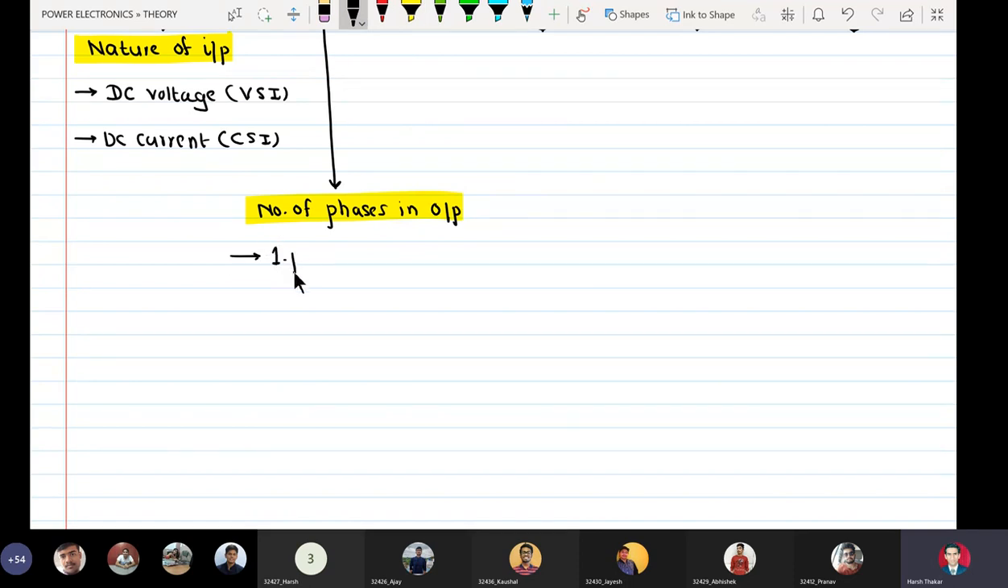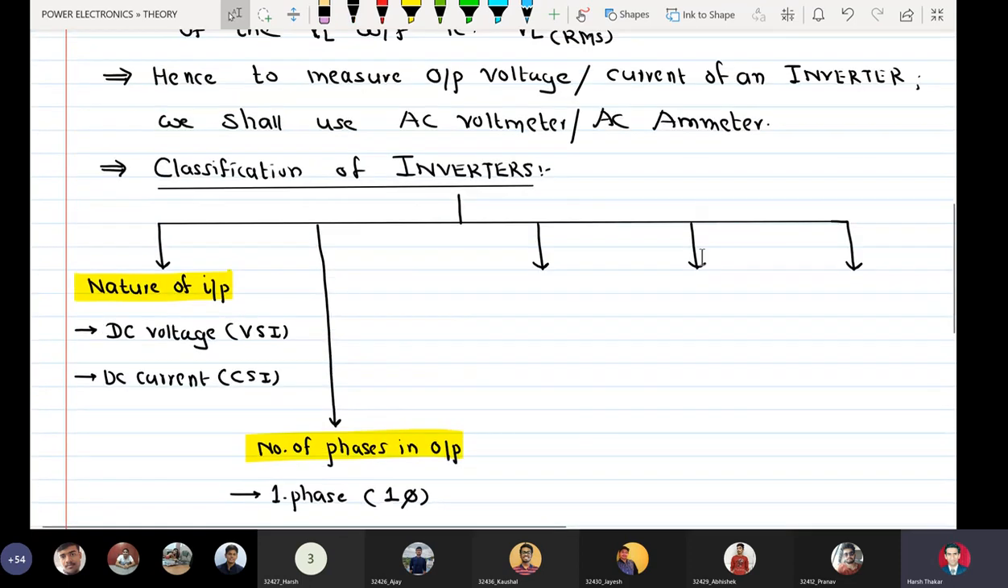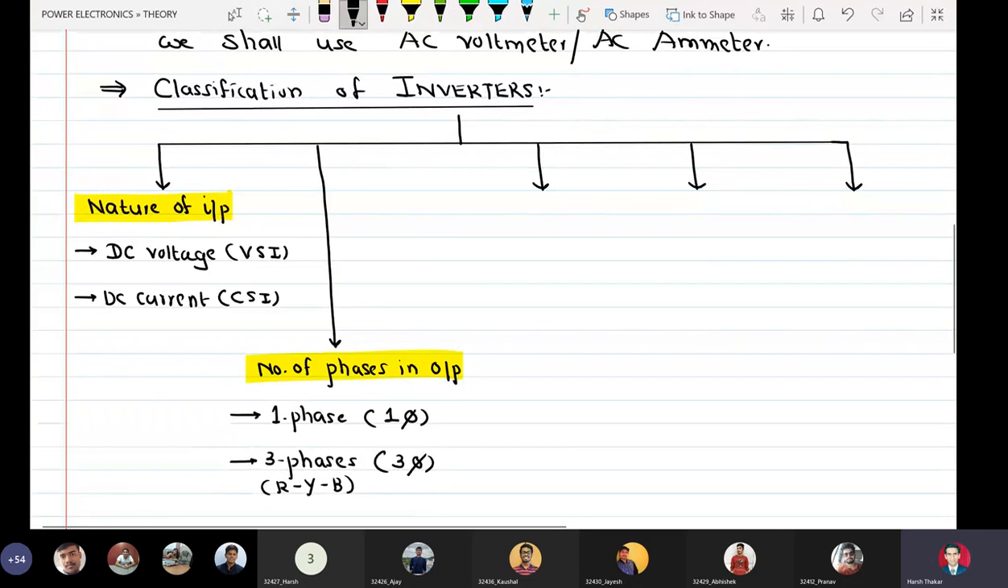If you have just one phase in the output, it is called a single phase inverter. If you have 3 phases, that is RYB, it is called a 3-phase inverter. Okay. Third criterion is nature of output waveform. Specifically, we are mentioning the load voltage waveform.